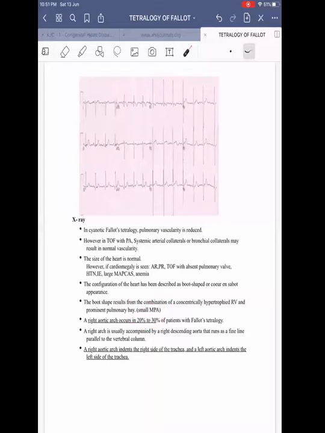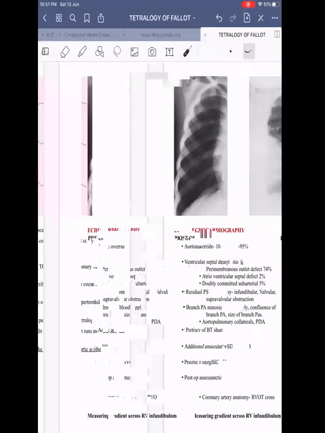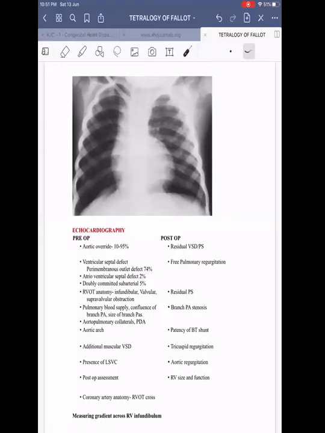Right aortic arch is seen in about 25 to 30% of patients. This can be made out by looking for the indentation on the trachea. If there is indentation on the right side of the trachea, then it is a right arch. If it is on the left side, then it is a left arch. Whenever there is a right-sided aortic arch, the usual aortic knuckle seen on the left side will also be lost. So this is the classical X-ray of tetralogy of Fallot: boot-shaped heart, prominent pulmonary bay, no cardiomegaly, decreased pulmonary blood flow.